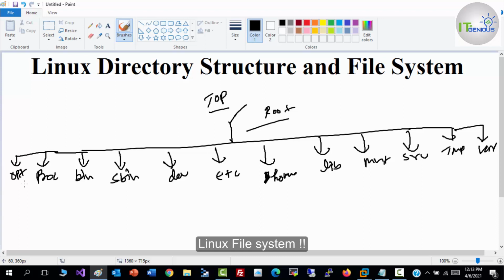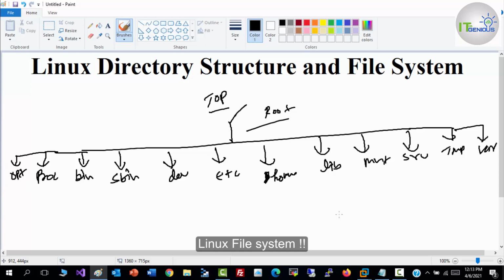We need to understand all these directories so that we can explore our knowledge and understand the data which will be available in them. These are the directories under your root level directory, and they are known as subdirectories.